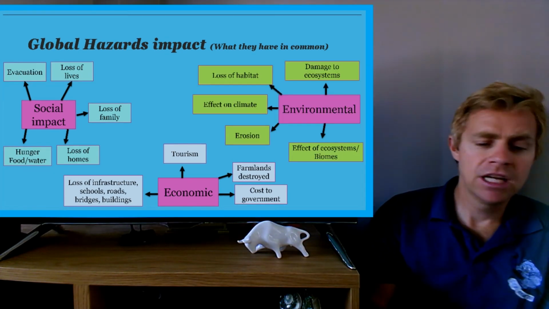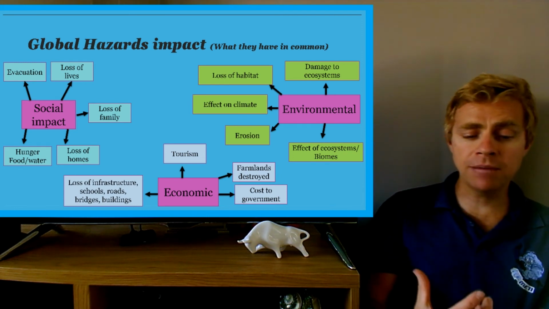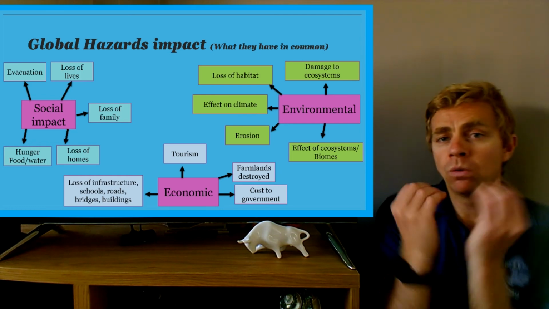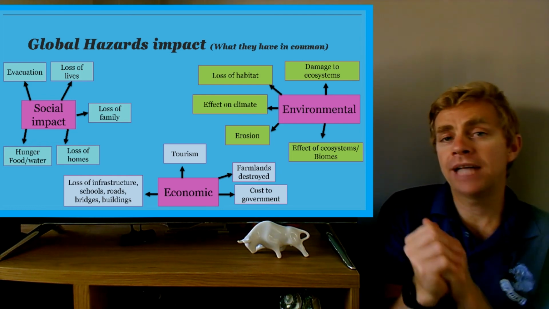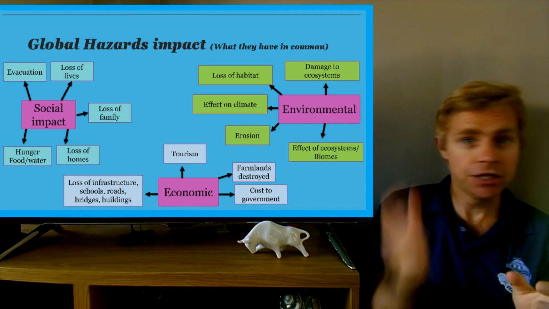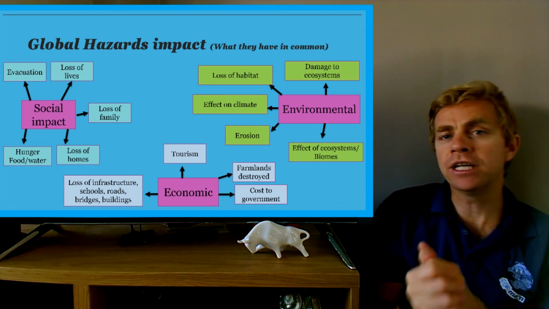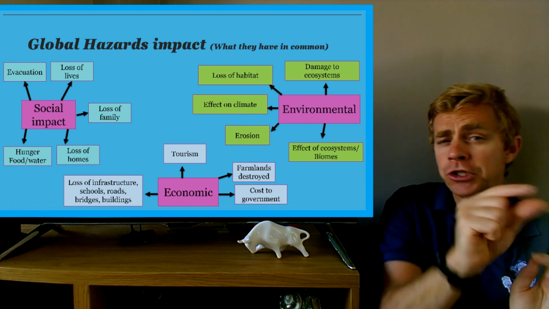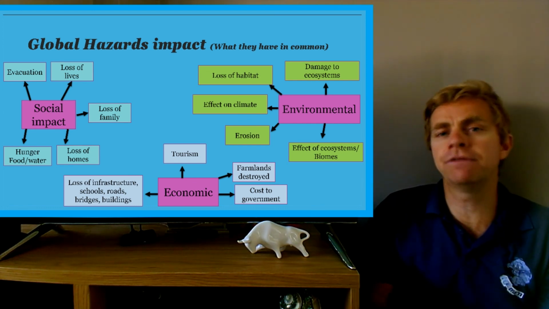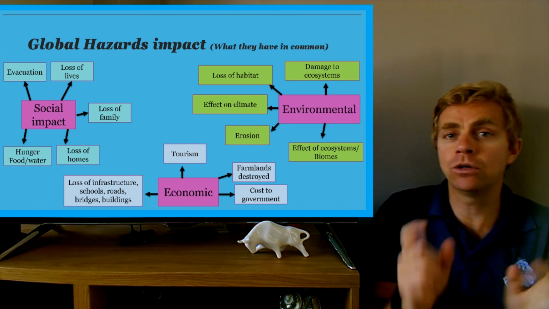If we look at the environment, it is damage to the ecosystem. There is a loss of habitat, there's an effect on the climate, there is erosion, there is effect on the ecosystem. So, when we are looking at the global hazards, all 5 of them have things that overlap in C: social, economic and environment. When it comes to remembering it, you only need to remember 2 points for each, but they very nicely link. In the next video, I'm going to show you how we write a longer answer and we link it all together.